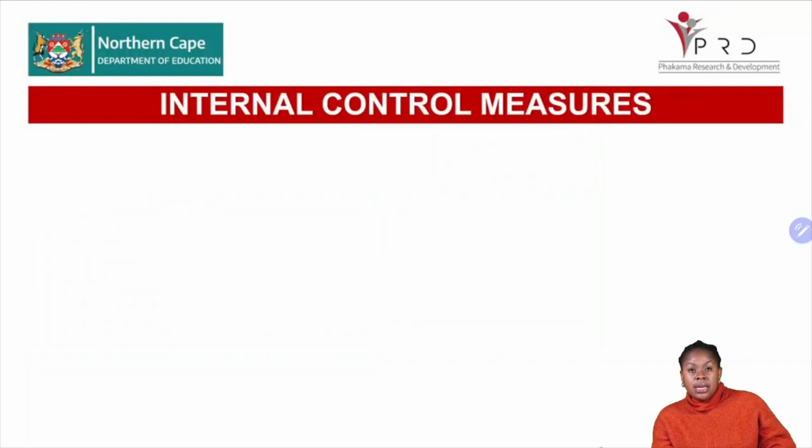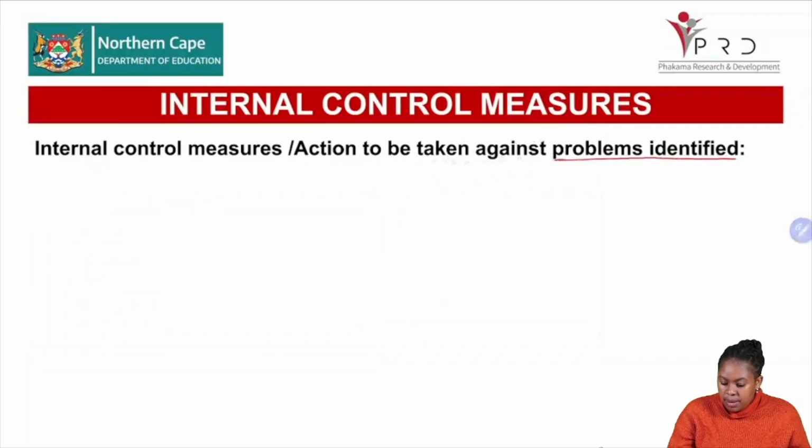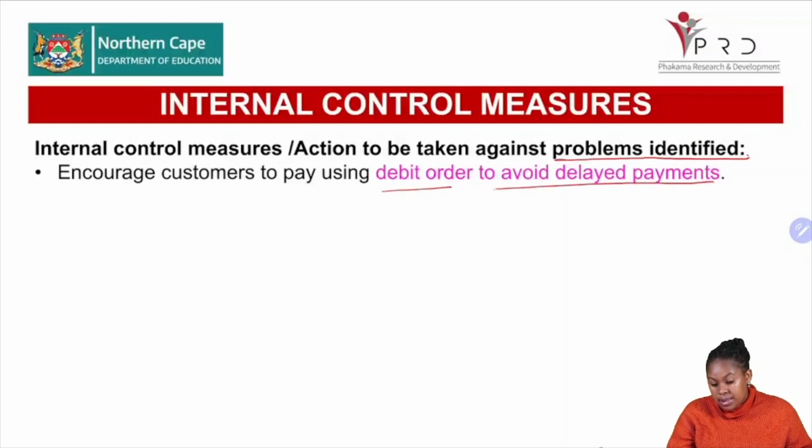Now let's look at the internal control measures that are relative to this question, because obviously after you're done with the debtors age analysis, then you need to mitigate the problems that you have actually identified. In this aspect, we saw that we are not achieving our goal, right? So what measures can we take to deal with these problems that we have identified, that we did not meet our target of 90%? Now, we need to encourage customers to pay using a debit order to avoid delayed payments, all right?